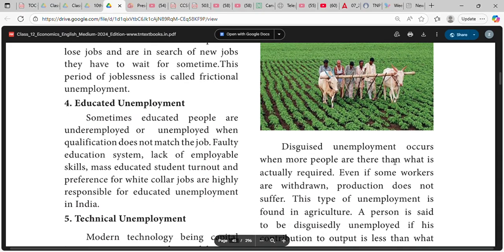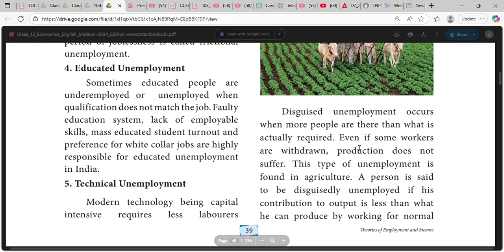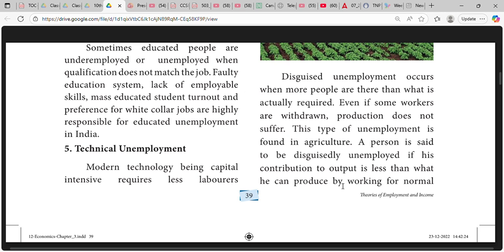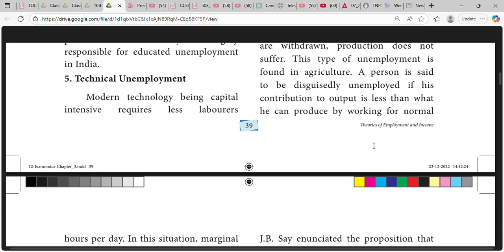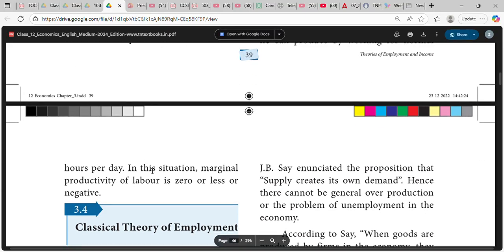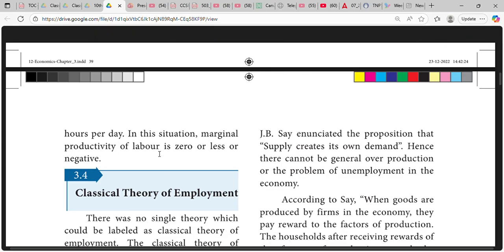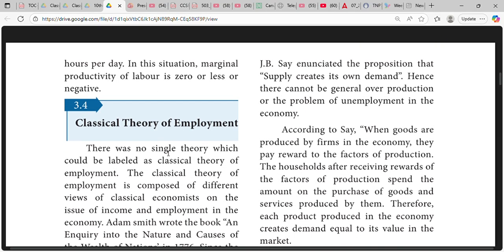Disguised unemployment occurs when more people are employed than are actually required. Even if some workers are withdrawn, production does not suffer. This type of unemployment is found in agriculture. A person is said to be disguised unemployed if his contribution to output is less than what he can produce by working normal hours per day. The marginal productivity of labor is zero or negative.